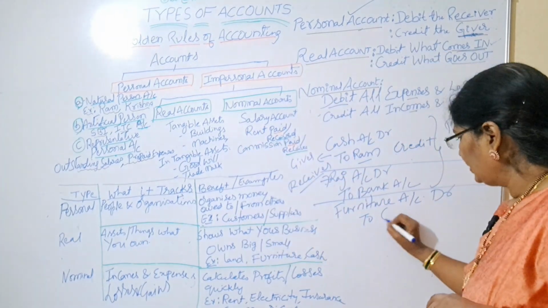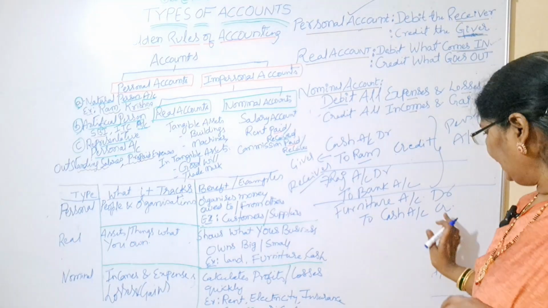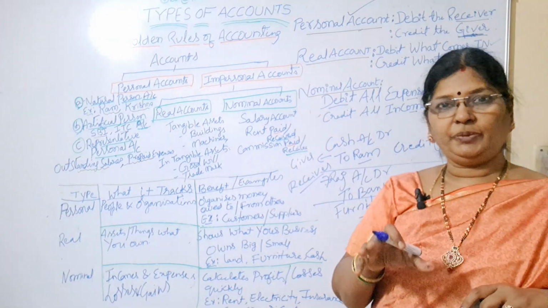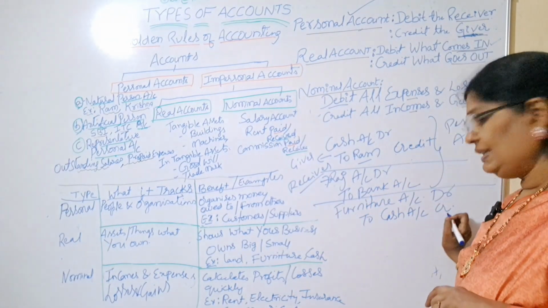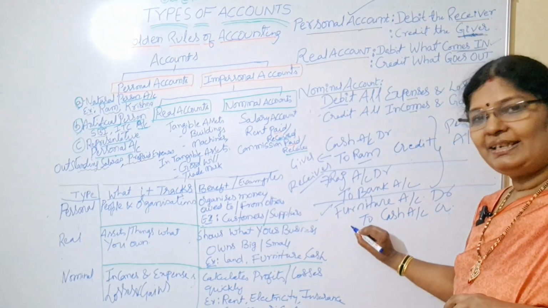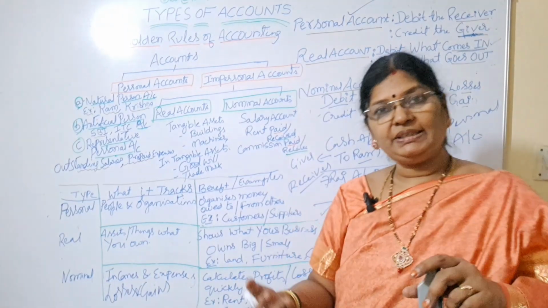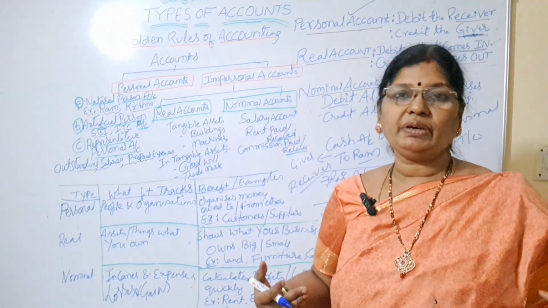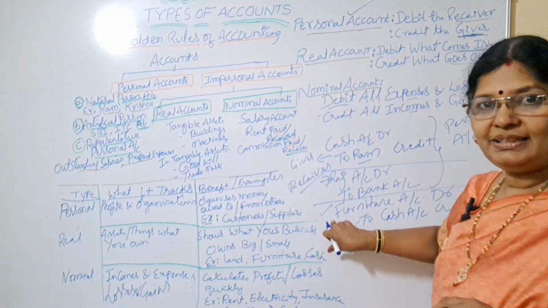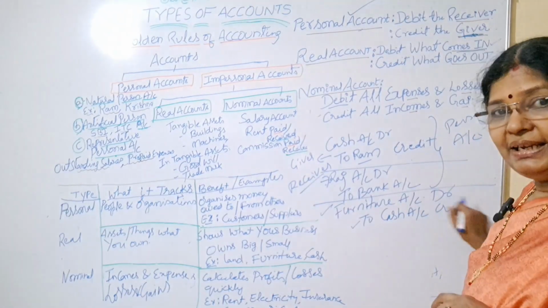So cash account in the credit place. We should not write credit when we are writing entries. Just for your present understanding, I am writing here CR. CR means the credit place. This is called the debit place. This is called the credit place. So why are we debiting furniture? Because when we are purchasing furniture, furniture is coming into our business. So what comes in is to be debited, right? And what goes out, cash going out, is to be credited.